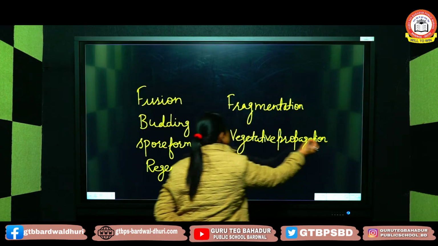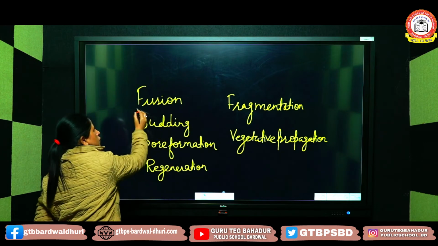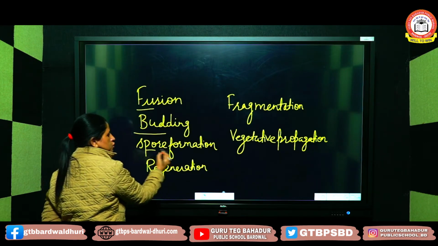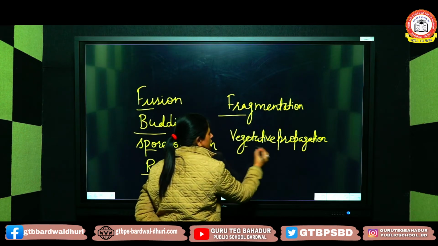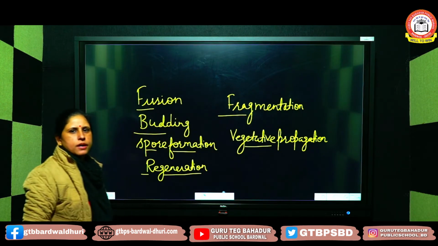So these are the methods of asexual reproduction: fission, budding, spore formation, regeneration, fragmentation, and vegetative propagation.